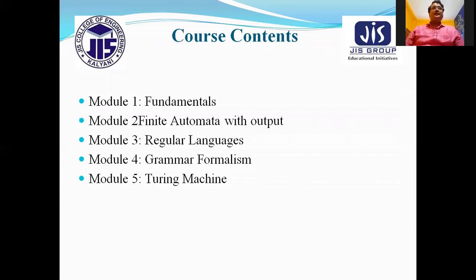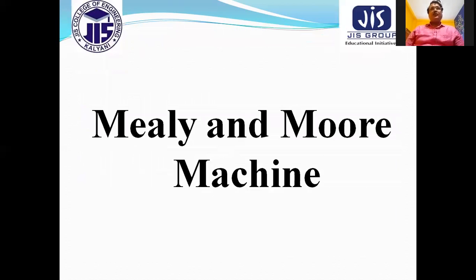Now we are in module 1. So today's topic is the Mealy machine and the Moore machine. Before that, we are aware of the automata which take the input and go to the next state. So what is the problem of the Mealy machine and Moore machine? The problem of Mealy machine and Moore machine is nothing. These are the benefit. They are providing benefit to us. Actually, the problem exists in a finite state machine.